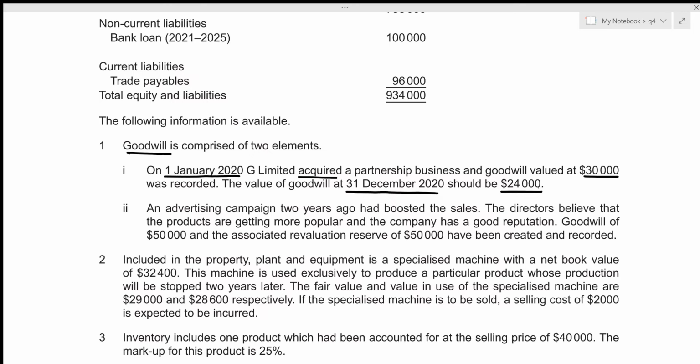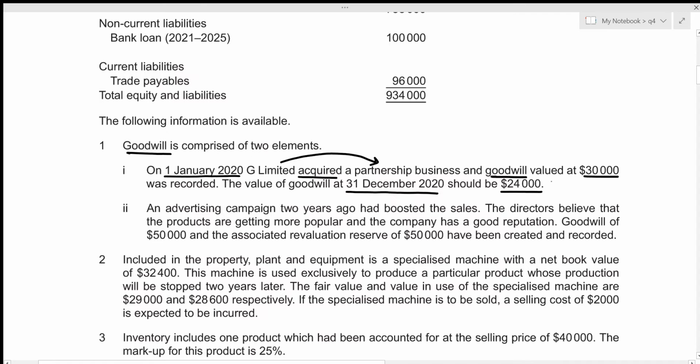And goodwill is an intangible asset, and intangible assets is dealt with by International Accounting Standard 38, right? So this falls under IAS 38 intangible assets, and this is a purchased goodwill. We could say that because G Limited is acquiring a partnership business, which means that G Limited is essentially purchasing a partnership business, and in doing so, G Limited will also purchase the goodwill of that particular business, right?